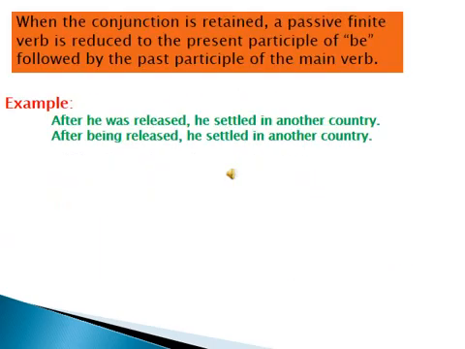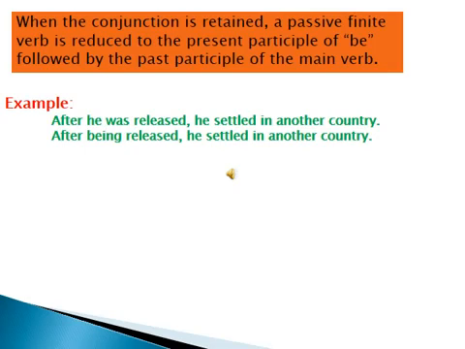Dear students, this is a note, so you have to understand. I hope you will understand easily. This is a note: when the conjunction is written, a passive finite verb is reduced to the present participle of be, followed by the past participle of the main verb. So here are some examples.